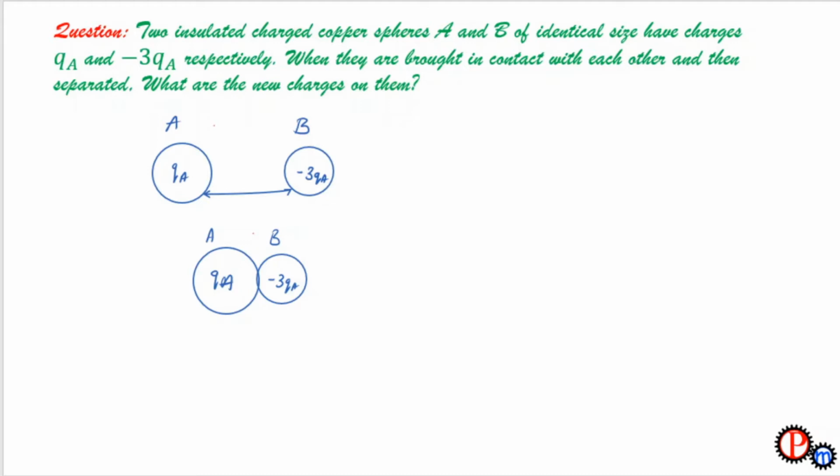So let's calculate the total amount of charge that both of them have combined. Total charge will be Qa plus -3Qa.